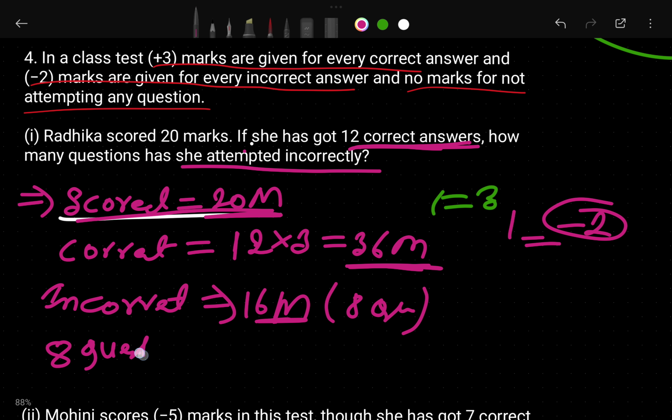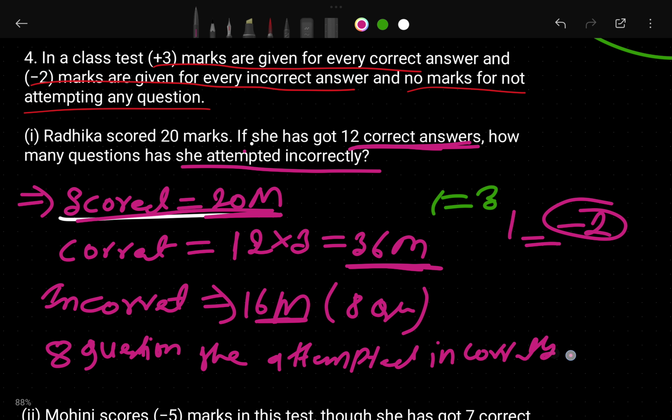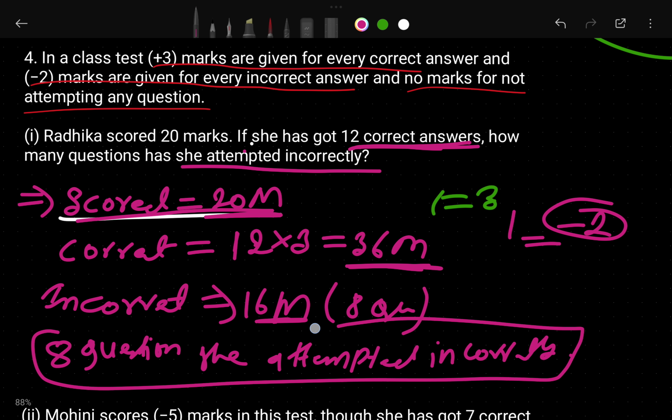So we can write here: 8 questions attempted incorrectly. My handwriting is bad here, so you can fix this. It is clear, right?